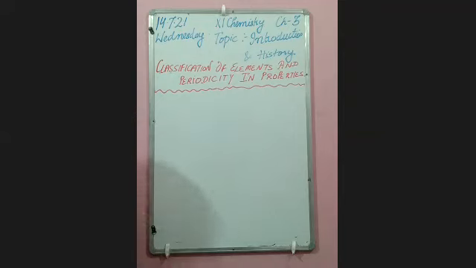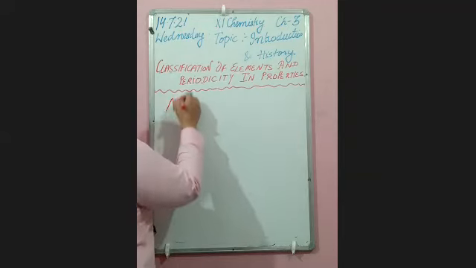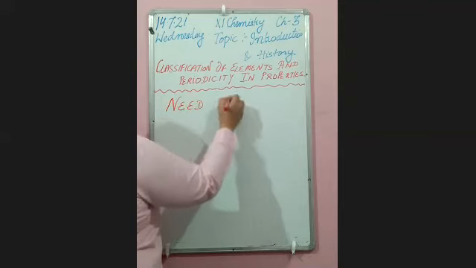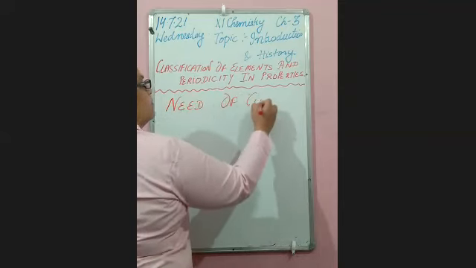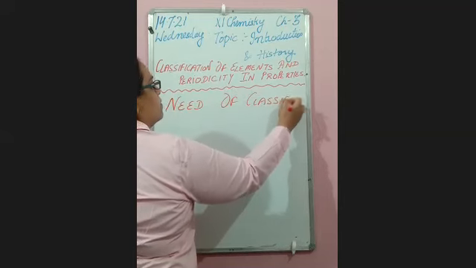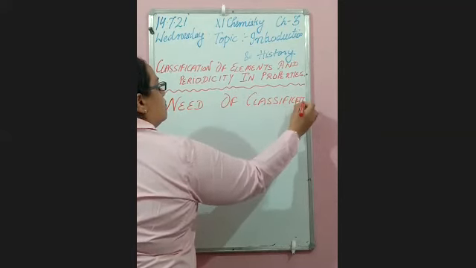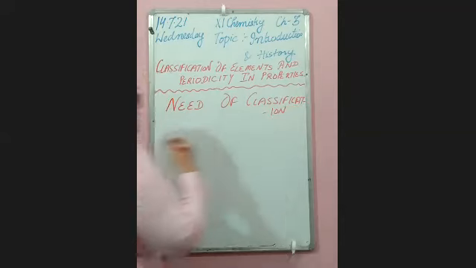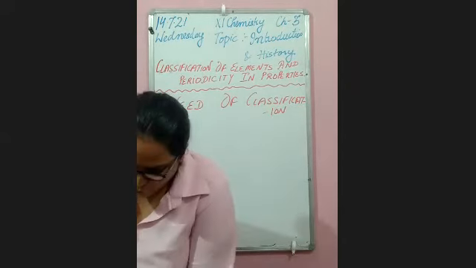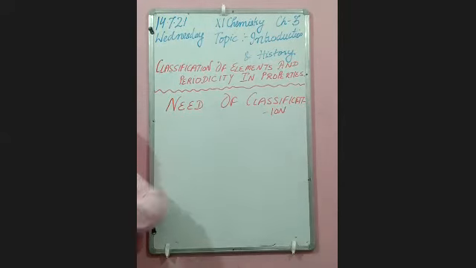First, what is the need of classification? See, dear students, suppose you have 6 books of different subjects at your home. And I say, Betty, give me your chemistry book. It is very easy for you to locate that book and give it to me because there are fewer books.